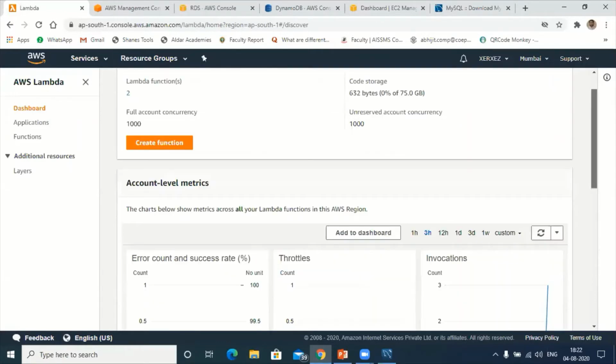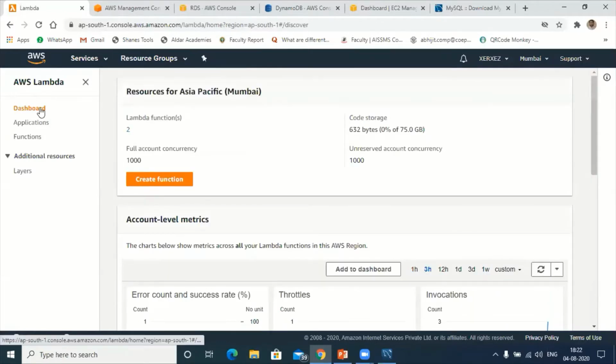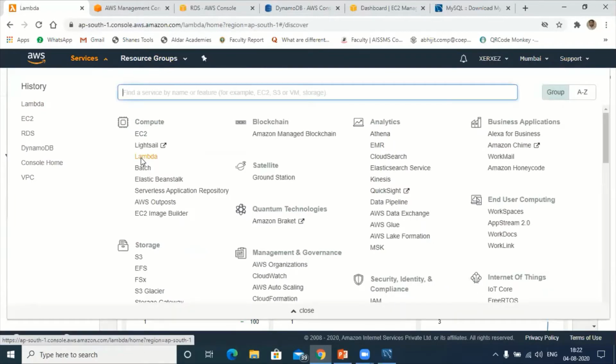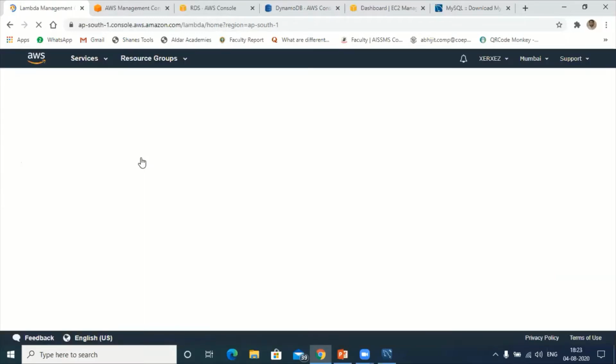Next, go to dashboard, or else again I'll go to Lambda function.